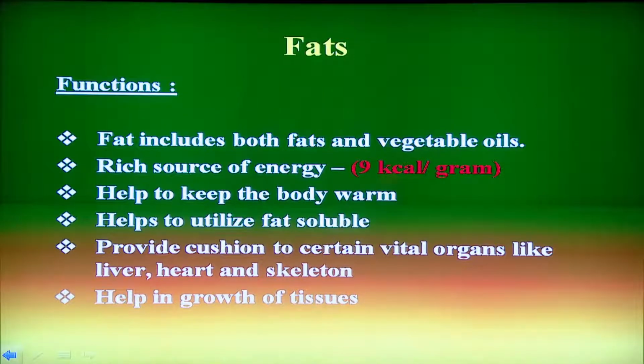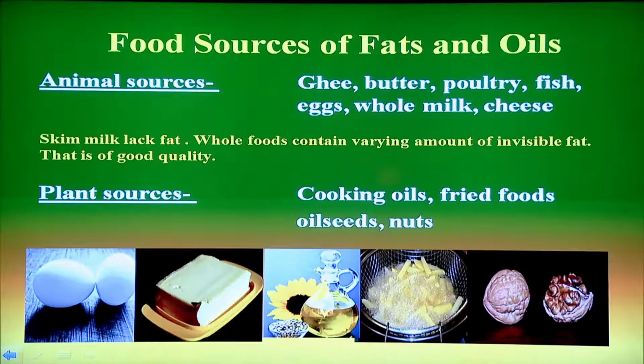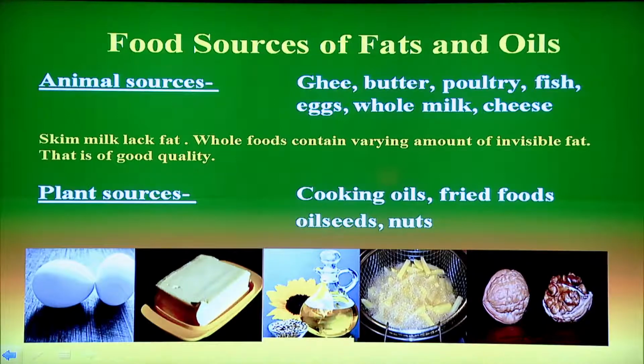Let us see what the sources of fat are. It also comes from animal sources and plant sources. From animal sources we get ghee, butter, poultry, fish, egg, and food sources also contain invisible fat. Plant sources include fried foods, which are quite rich in fat. Now, we will talk about the vitamins.